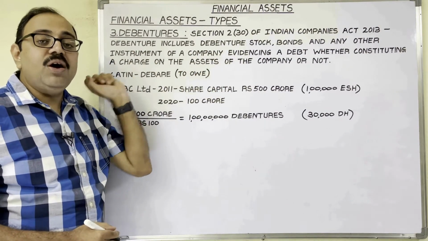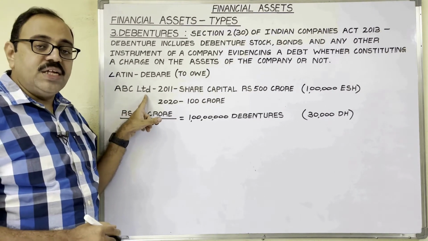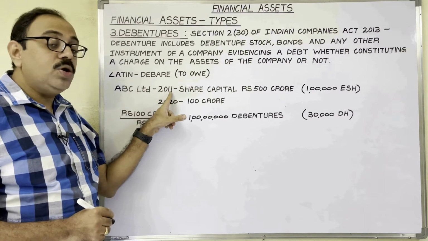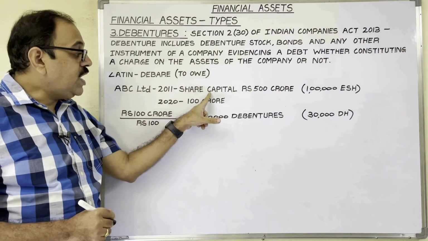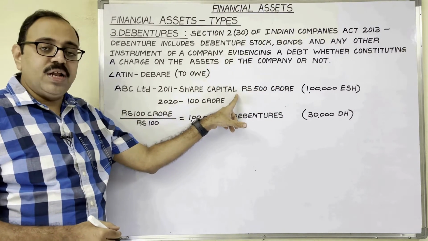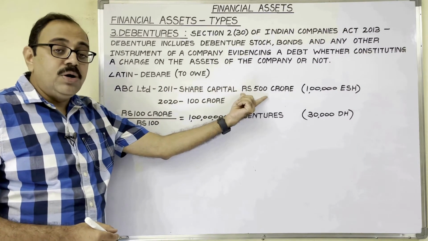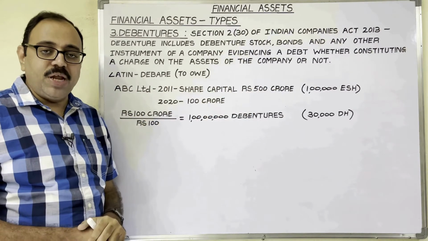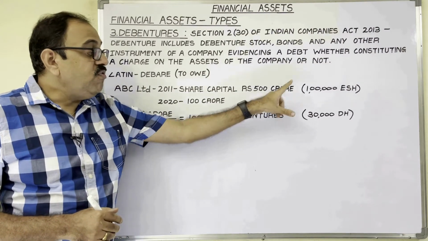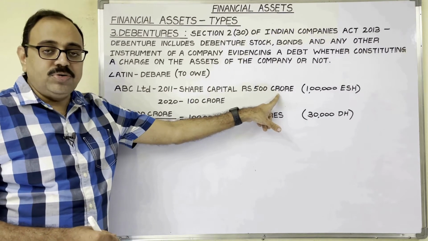Let us see the meaning of this sentence with one example. ABC Limited is one public limited company which is incorporated in the year 2011 with a share capital of 500 crore rupees. I used the words share capital. Means what? The company collected this amount by issuing shares to the public. Assume the company issued equity shares to 1 lakh equity shareholders and collected this amount.